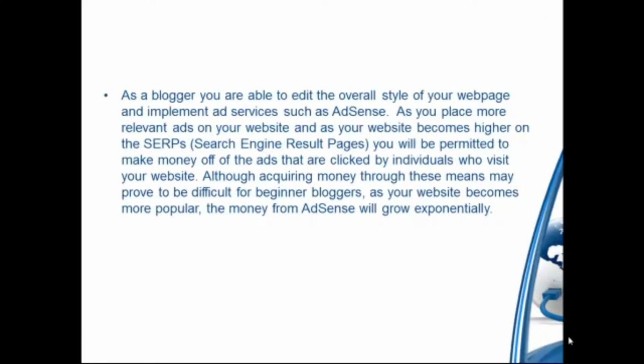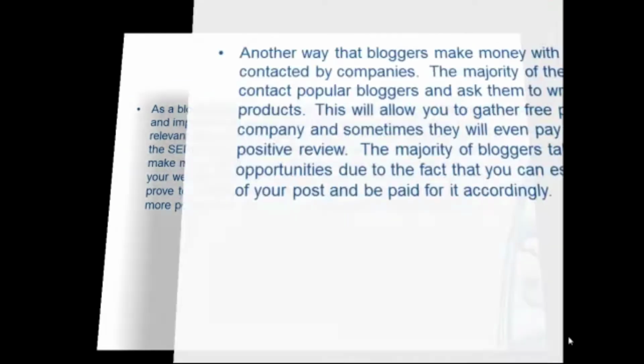As a blogger, you are able to edit the overall style of your webpage and implement ad services such as AdSense. As you place more relevant ads on your website, and as your website becomes higher on the SERP's, the search engine results page, you will be permitted to make money off the ads that are clicked on by the individuals who visit your website. Although acquiring money through these means may prove to be a bit difficult for beginner bloggers, as your website becomes more popular, the money from AdSense will grow exponentially.